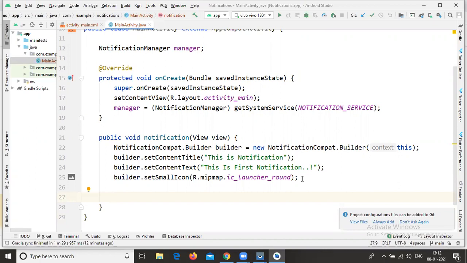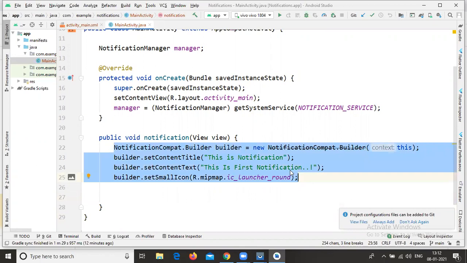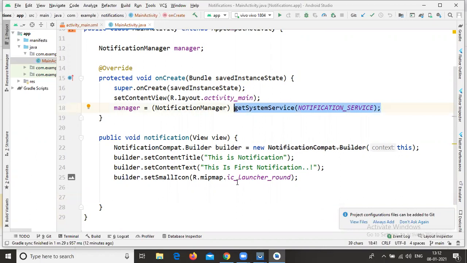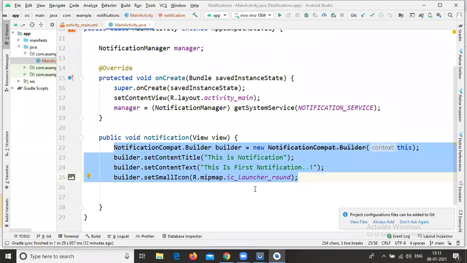Okay, so next. Here this is the way you need to create the notification. So my part is completed. That means creating the notification part is completed and the notification service creation is also completed. But we need to deliver this notification. So the next part is we need to deliver this notification.